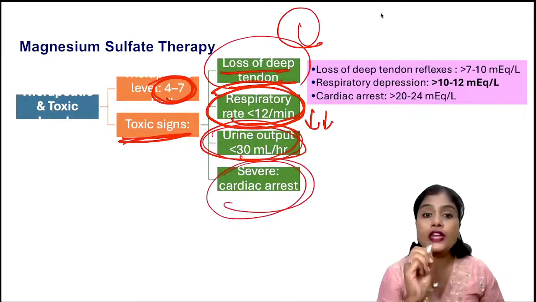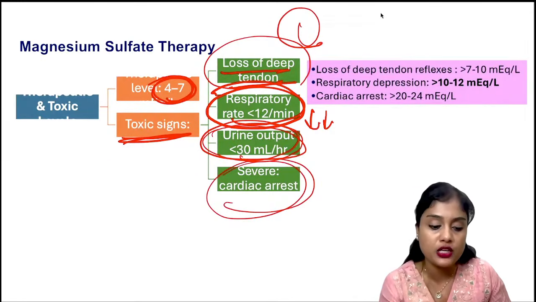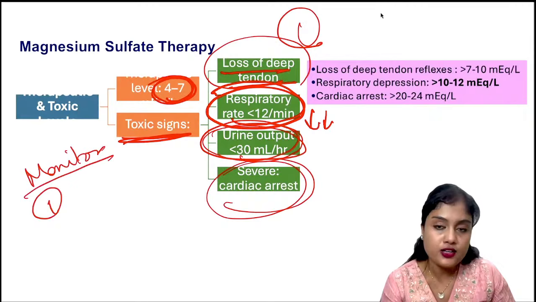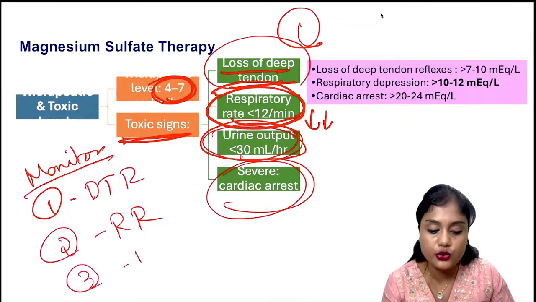So whenever you are giving magnesium sulfate to a patient, the important things to monitor are what? First is deep tendon reflexes, then respiratory rate, third is urine output.